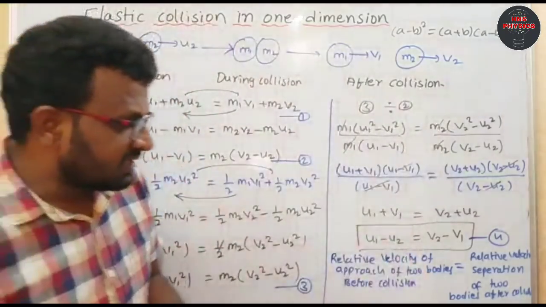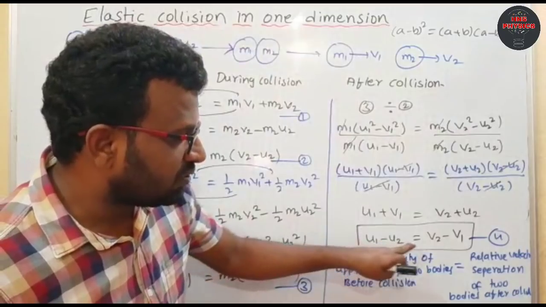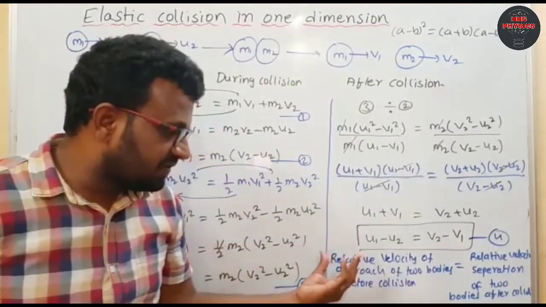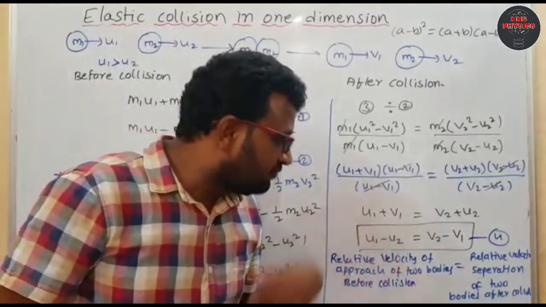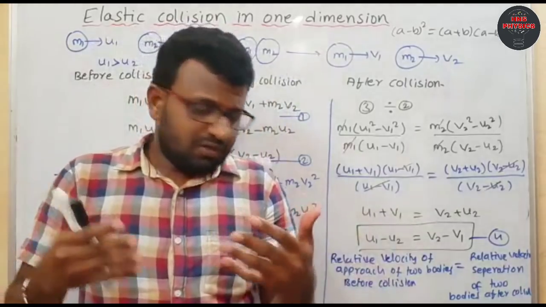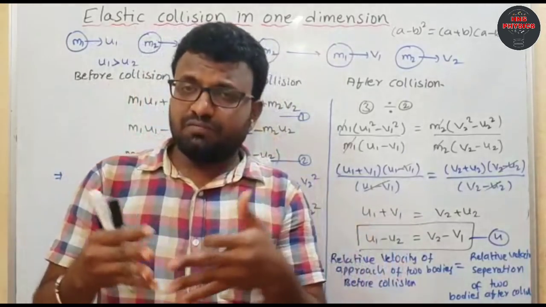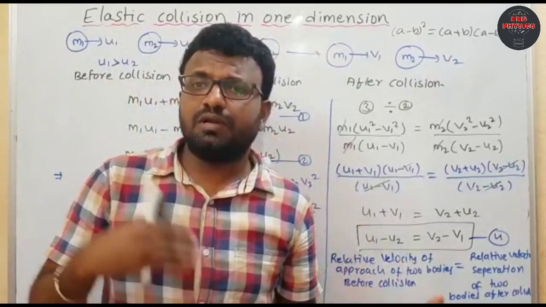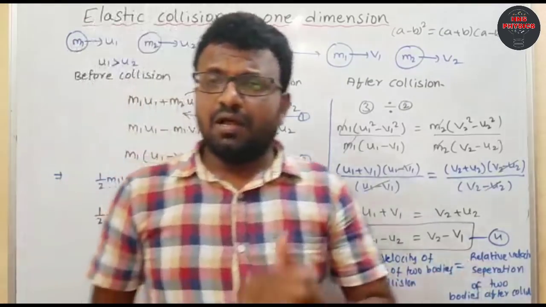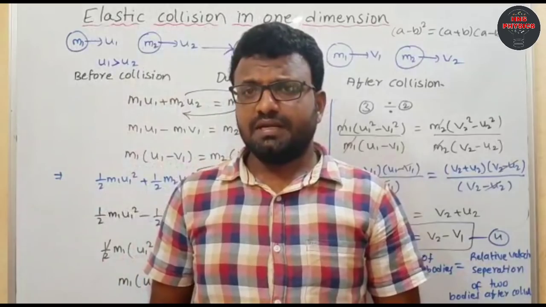So this is equation 4: u1 minus u2 equal to v2 minus v1. Once again, the relative velocity of approach of two bodies before the collision is equal to the relative velocity of separation after the collision.